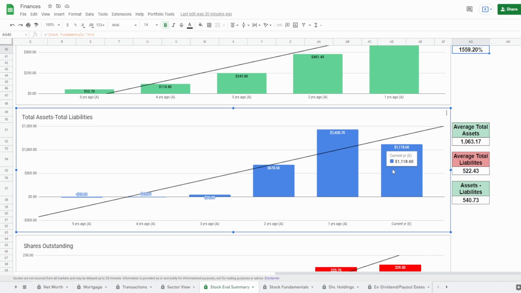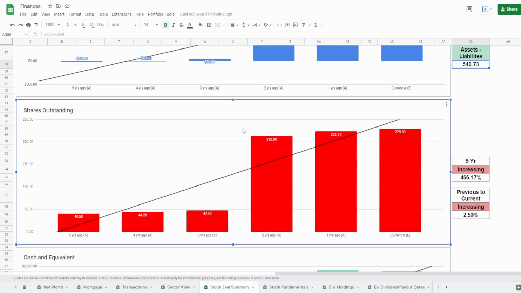And the last thing you want to do is get caught in a trap where you're seeing this over here, the current year and the 1 year ago, and even the 2 year ago, and say, oh, they'll continue this into the future, and then next year, boom, they just completely go negative. You don't want to get trapped in that cycle. So at least for me, I would need to see where this company is going to go when it comes to their debts and assets into the future. Now, the average total assets is around 1.1 billion. The average total liabilities is around 522 million, and doing the average assets minus the average liabilities, we get around $540.7 million.